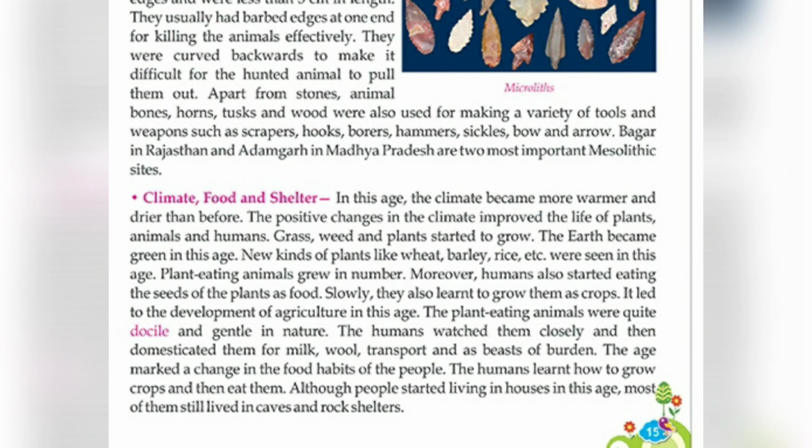The humans watched them closely and then domesticated them for milk, wool, transport, and as beasts of burden. The age marked a change in the food habits of the people. The humans learned how to grow crops and then eat them.